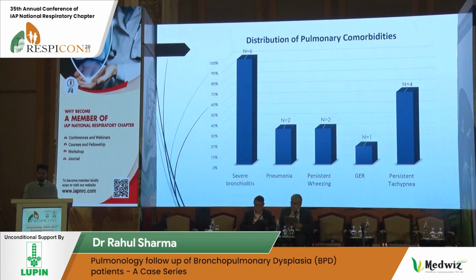Persistent tachypnea was noted in 4 of these children on follow-up, and 1 of them had to be started on home oxygen therapy due to sleep-related hypoxemia noted on an overnight pulse oximetry study.